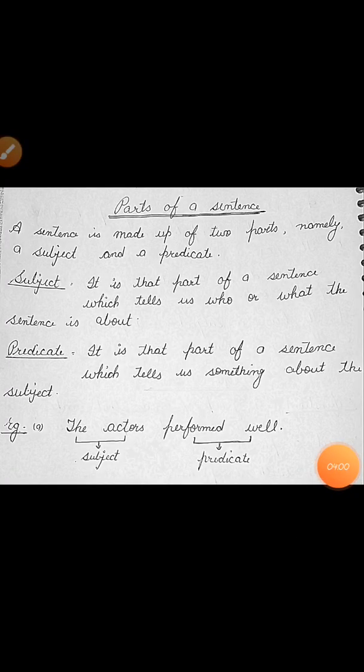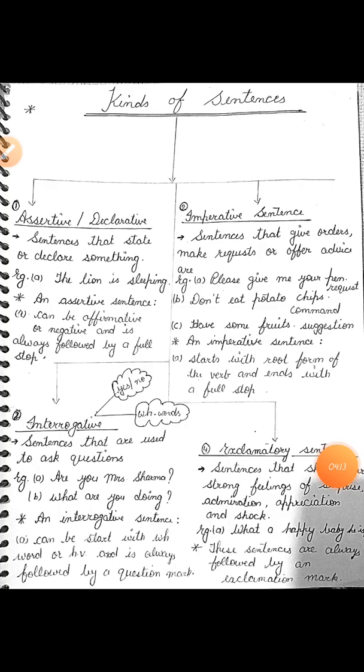Before we start to know what is the place of subject and predicate in each kind of sentence, we should do a short and quick revision of kinds of sentences. Here it is. So here I present kinds of sentences. In class 6, you have read these kinds of sentences in very detail, and now here is a quick revision of that part. First part is assertive and declarative sentence.